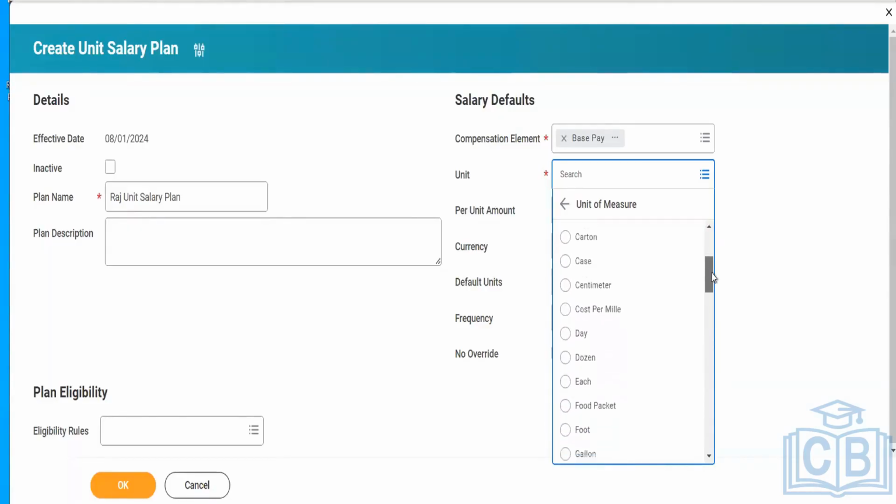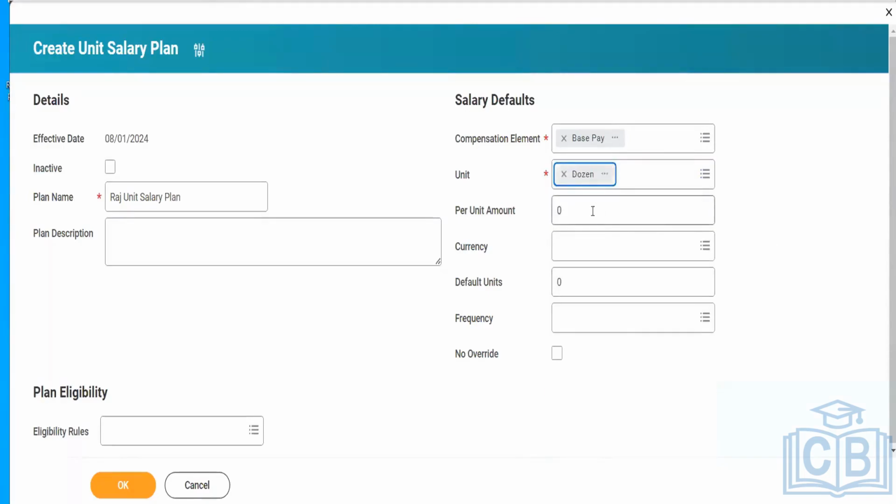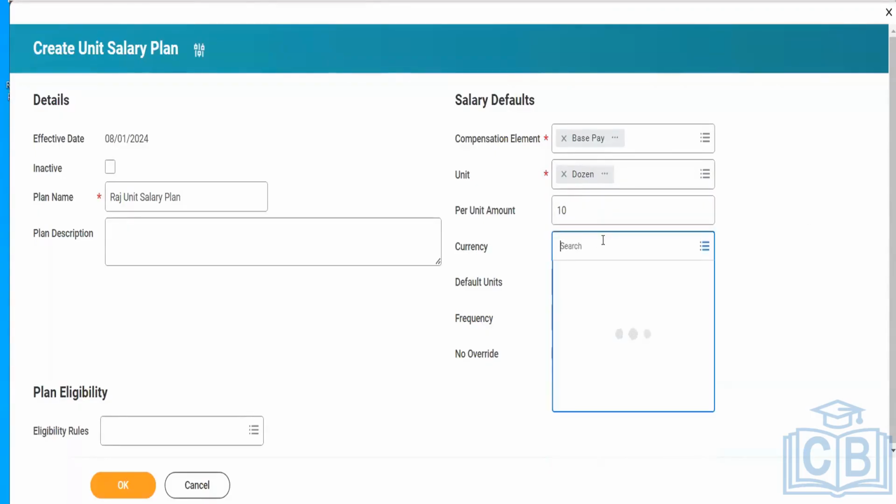Let's take an example. If we are talking about each dozen, we have to define the per unit amount that they will be getting for one dozen of packaging that they do. Let's take an example. I want to define it in dinar. We have to define here the currency.